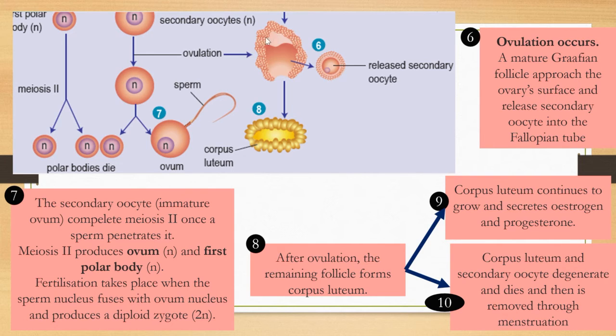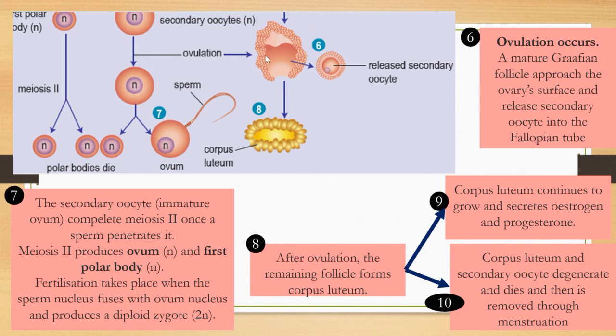So once the Graafian follicle is matured, it will approach the ovarian wall and then release the secondary oocyte into the fallopian tube. This is referred to as ovulation.